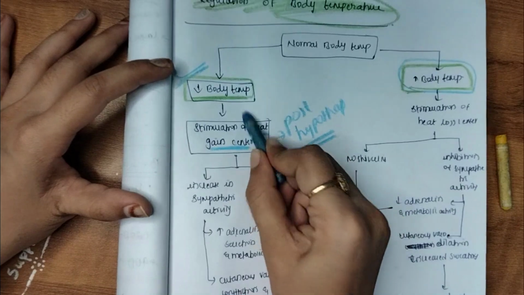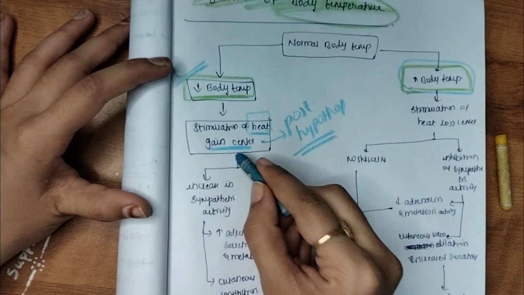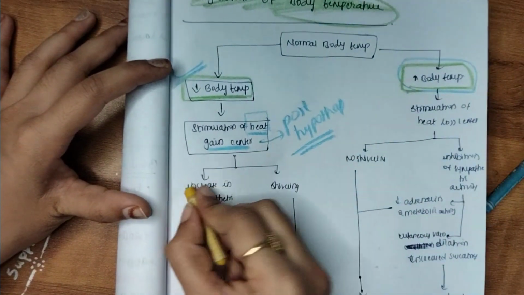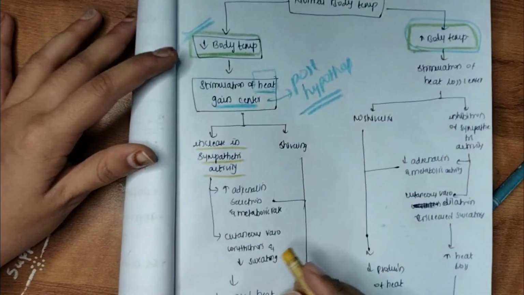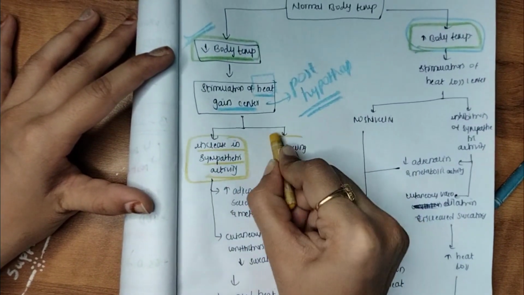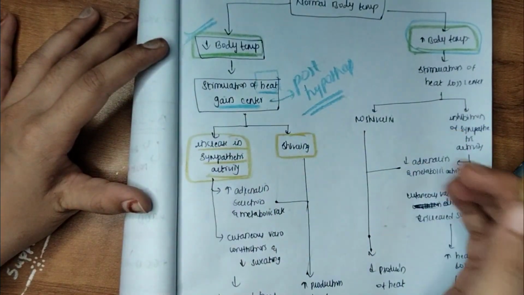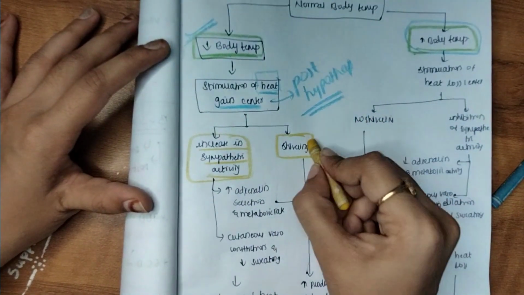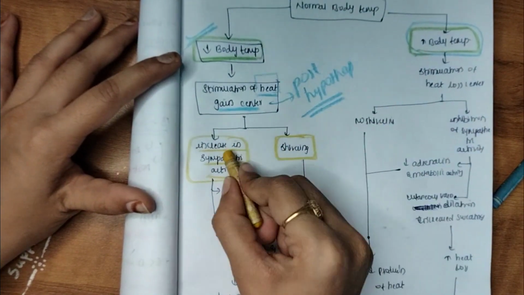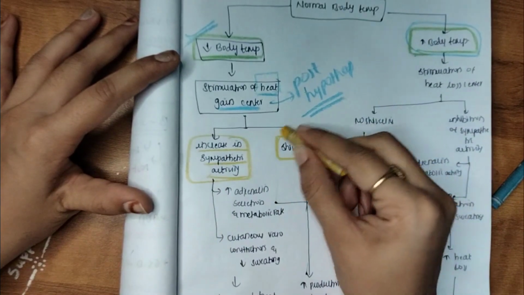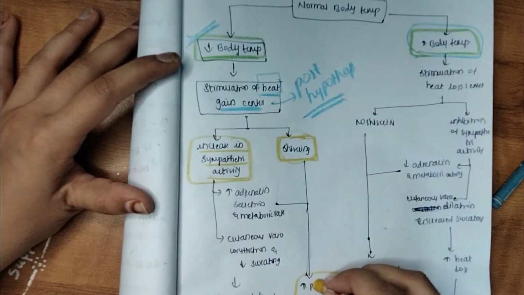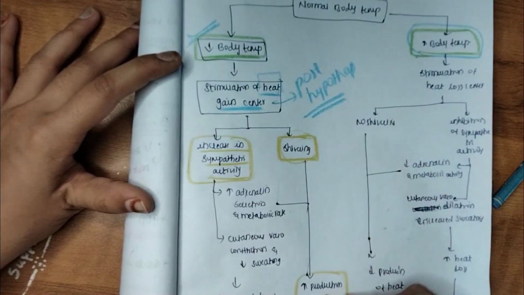So what will happen after stimulating the heat gain center? It will increase the sympathetic activity, and it will also help in doing the physical movement, shivering. During winters we get shivering because it is for maintenance of the body temperature. So increase in the sympathetic activity and shivering. What will happen with shivering? Shivering will increase the production of heat. It will help in generation of the heat in the body. So that is why we do the shivering.